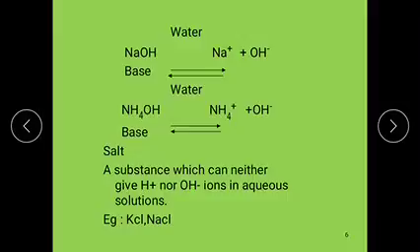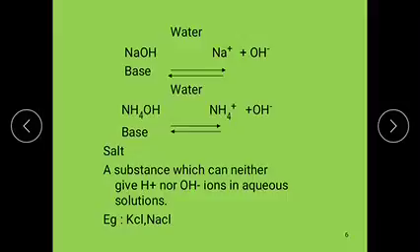Once again, according to Arrhenius, the acid definition is: a substance which on ionization produces H+ ions in aqueous solution is called an acid. A substance which on ionization produces OH- ions in aqueous solution is called a base.